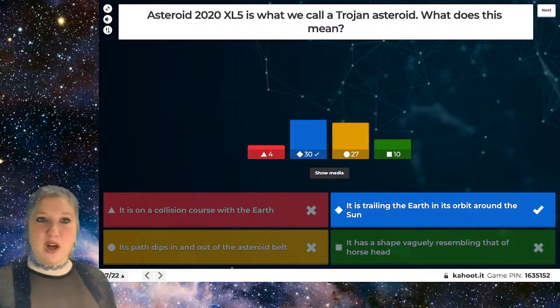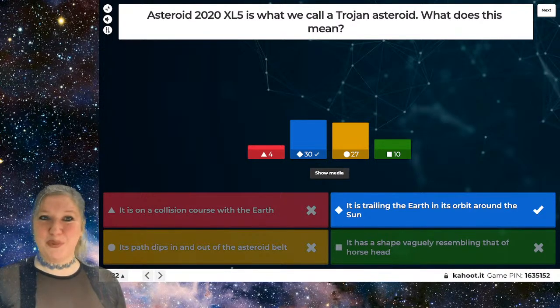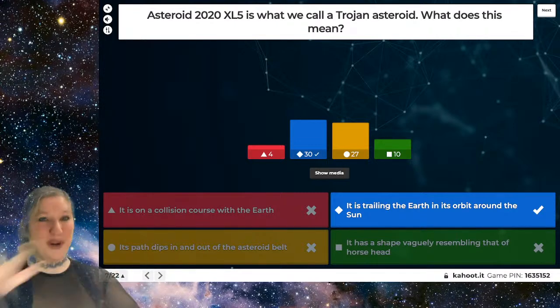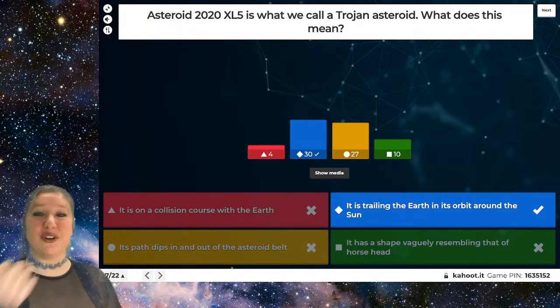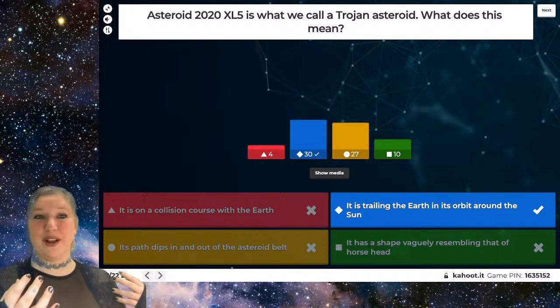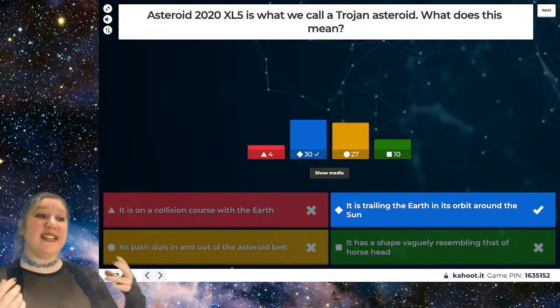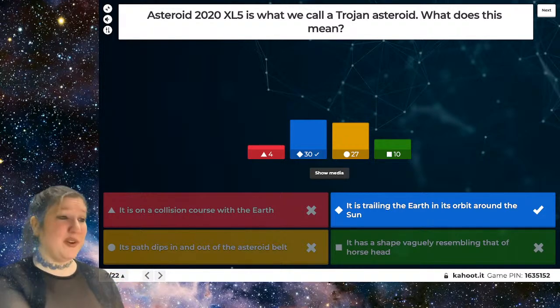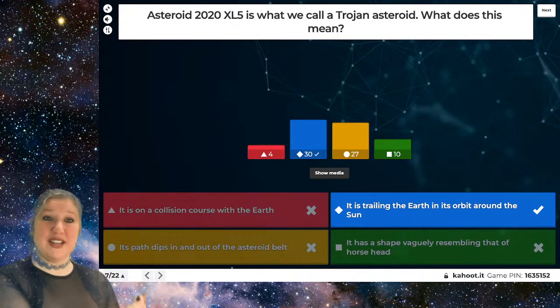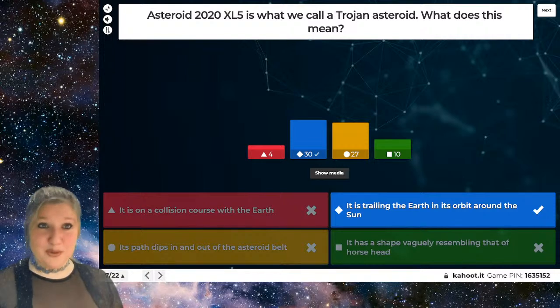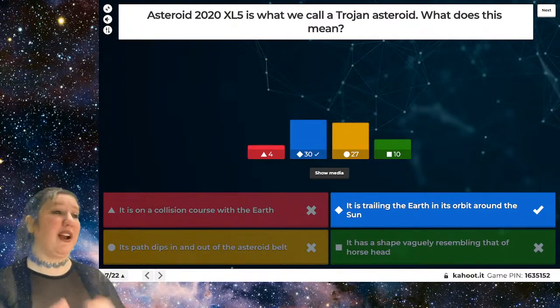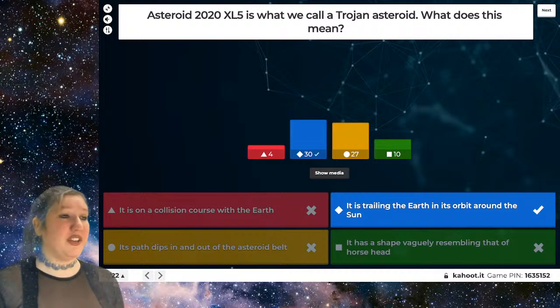So there's been a lot of talk about Lagrange points with the James Webb Space Telescope just having arrived at one of Earth's Lagrange points. And these are stable points in the Earth's orbit around the Sun where an object can orbit. And essentially, you can have asteroids that sort of get trapped in those Lagrange points and stay trailing the Earth around the Sun. And we've discovered 2 asteroids that are doing that in the Earth's orbit. And then larger planets such as Jupiter have dozens and dozens of these Trojan asteroids.